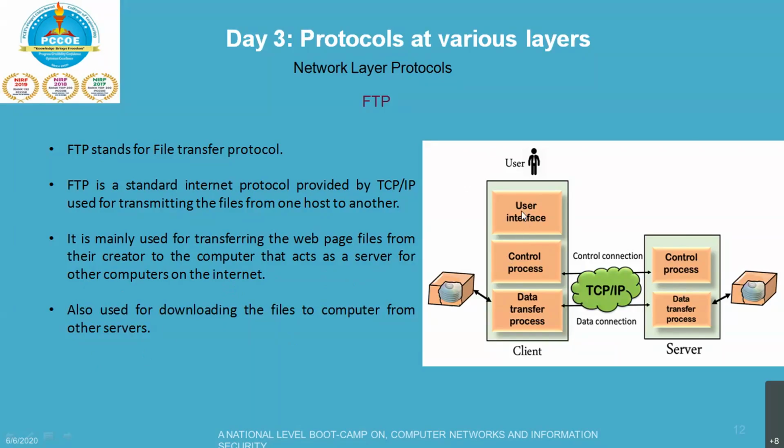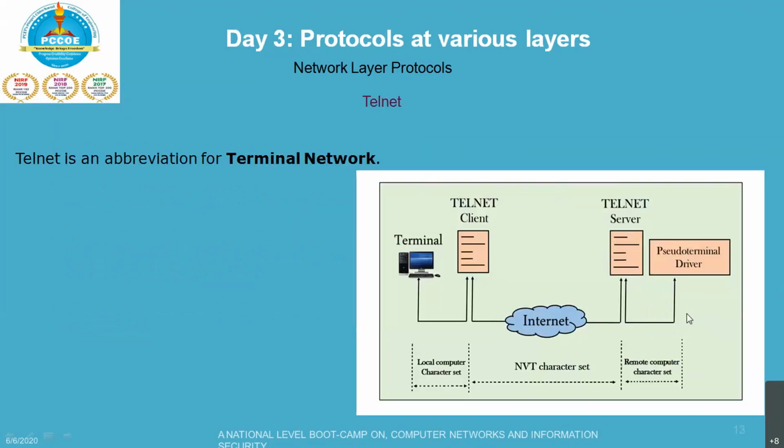The user sees the user interface through his FTP application, where he will be assigned two processes: the control process and the data transfer process. The control process is a peer-to-peer process, used for controlling the connection, and the second one takes care of the data connection, that is the part of data which will be received by the client from a particular server.